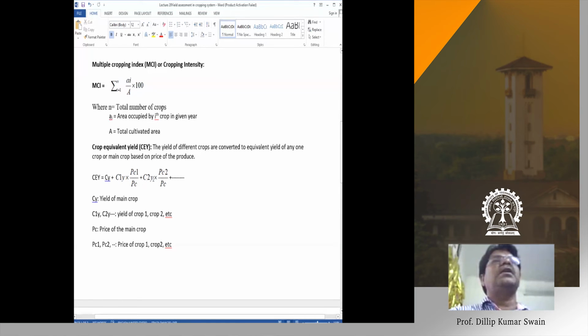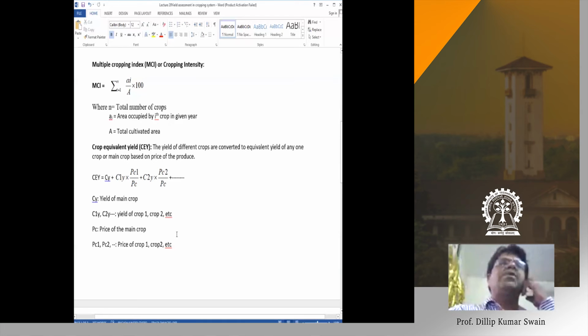Similarly, for the other crops, you take the yield of that crop times the price of that crop divided by the price of the main crop. Then you can calculate the equivalent yield of that farm when the yields of other crops are converted to the yield of any one main crop. So we'll do an example to calculate the crop equivalent yield.